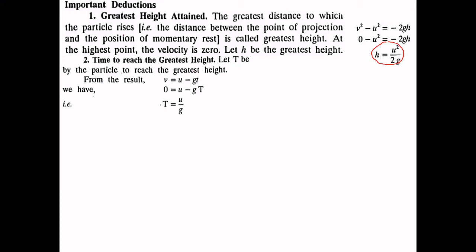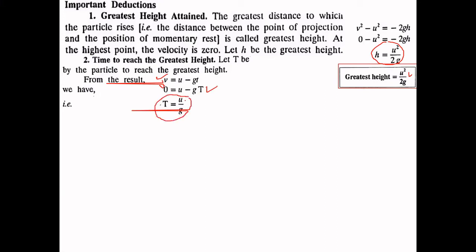Let capital T be the time taken by the particle to reach the greatest height, okay, and the greatest height is u square by 2g. So from this result we will evaluate it. v is equal to u minus gt, because at greatest height v will be 0 and t is capital T, and the time taken to reach the greatest height is u by g. So this is also directly proportional to u.